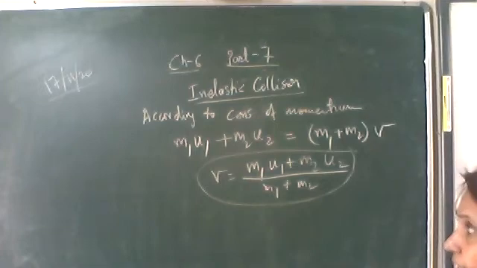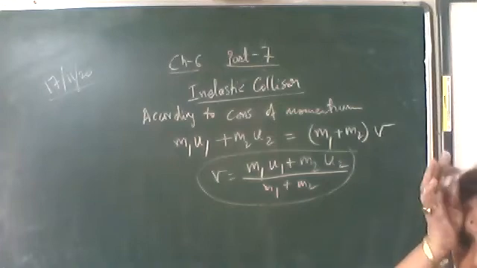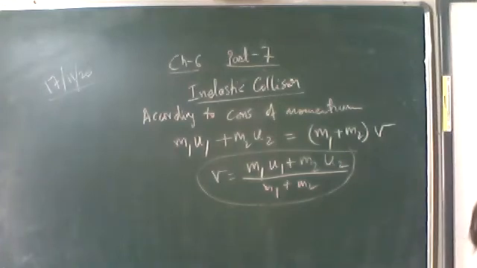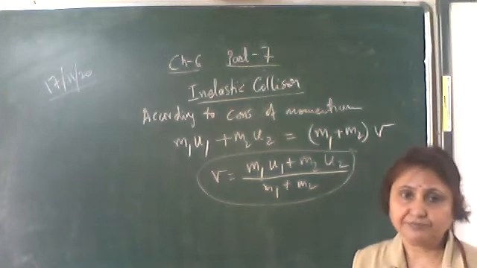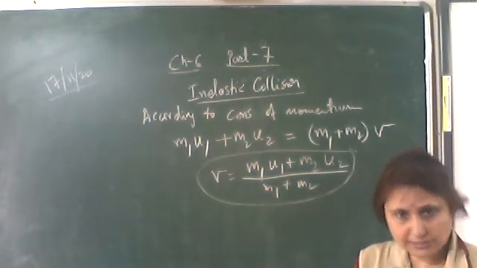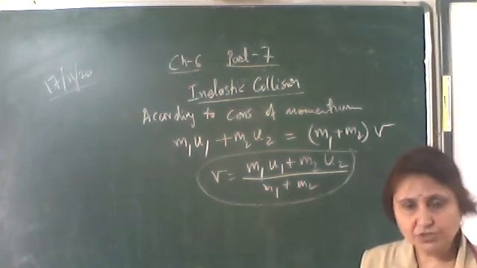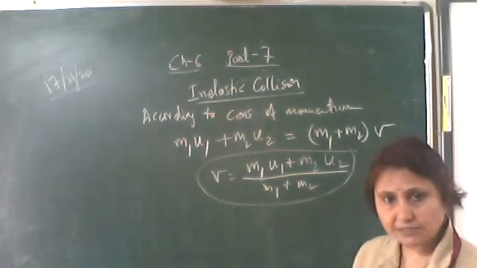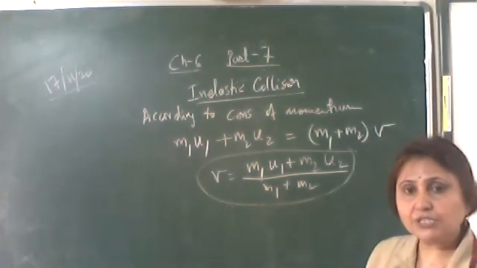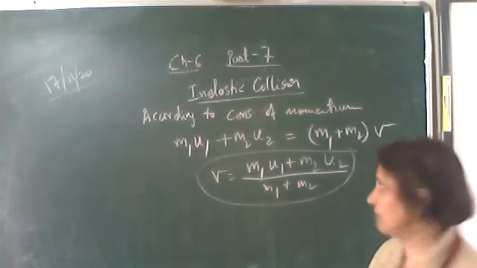Now let's find out the loss of kinetic energy. As we say that the kinetic energy is not conserved, the kinetic energy before collision will not be equal to the kinetic energy after collision. Why? Because some part of the kinetic energy is converted into some other form of energy, like light energy, heat energy, etc. So this is some loss of kinetic energy. Here we'll find the expression for the loss of kinetic energy, that is, the kinetic energy before collision minus the kinetic energy after collision.